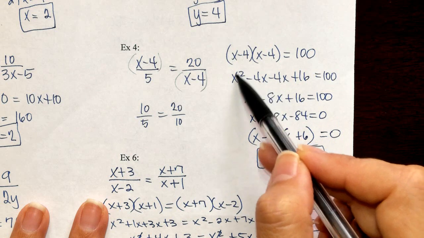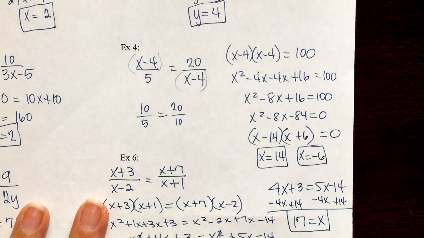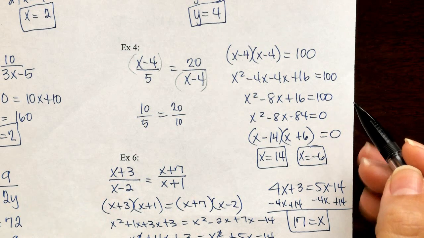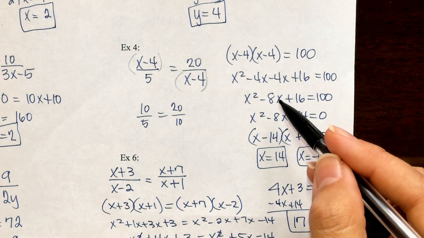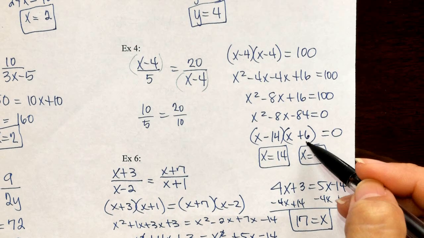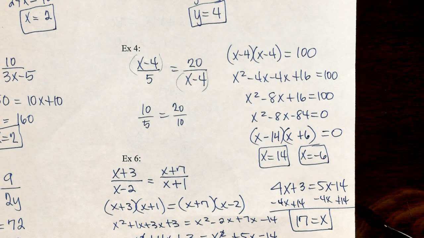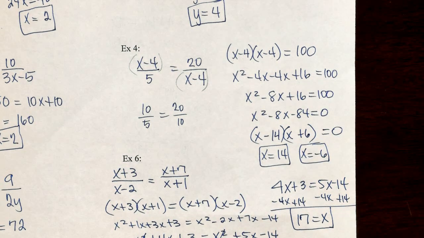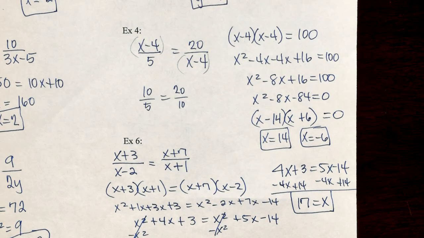Now guys, this is a quadratic. So anytime you have a quadratic, you want to use your zero product property, which means you move everything over to one side, setting your equation equal to 0, and then factor. So these two are worked the exact same way. Example 4 and example 6.